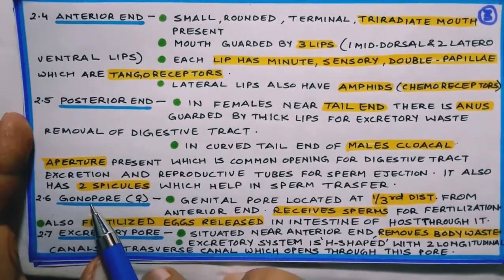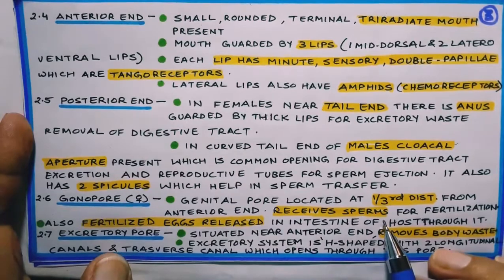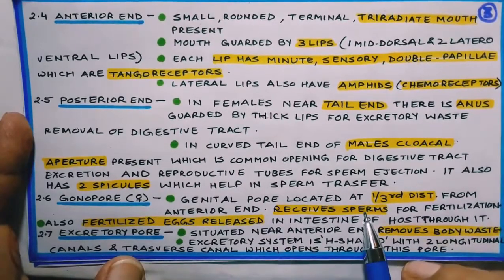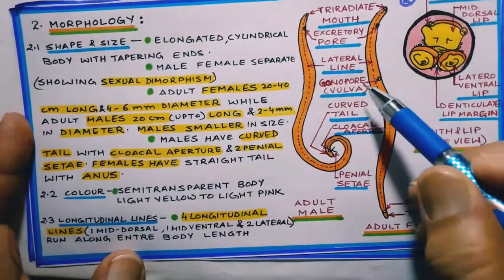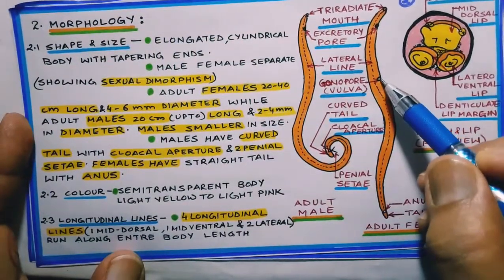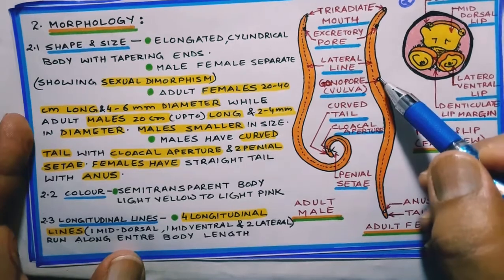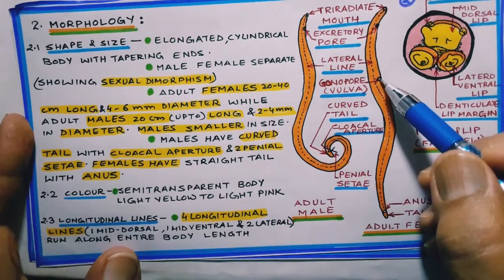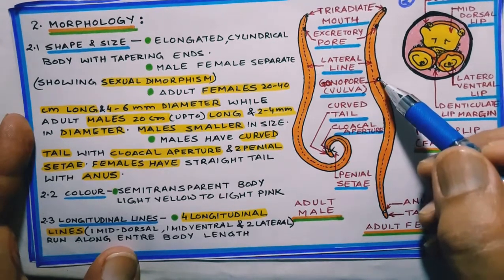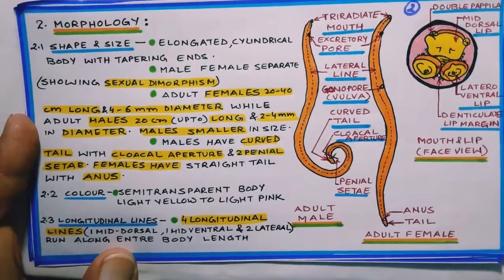Then let us go further. Gonopore is also present, which receives sperms for fertilization. Here I will show you, female gonopore vulva is present here. It receives sperms for fertilization, and then after that the fertilized eggs are also liberated from here.